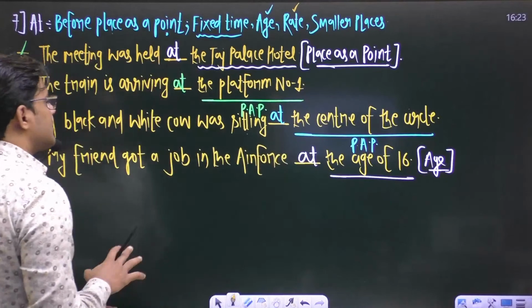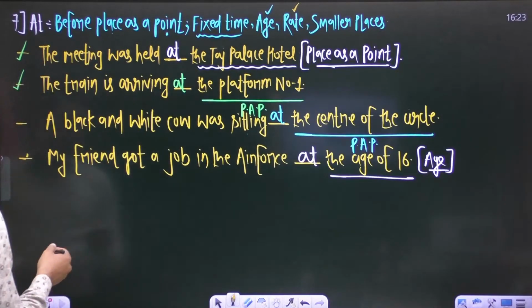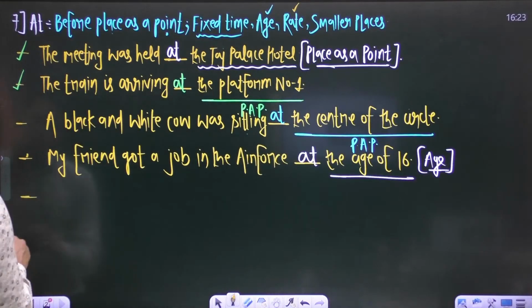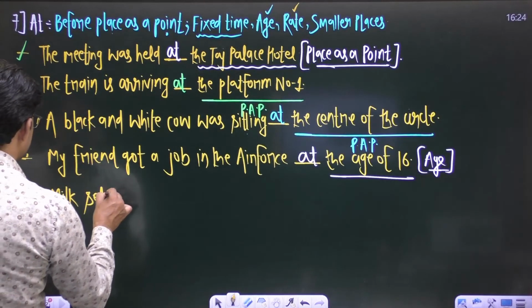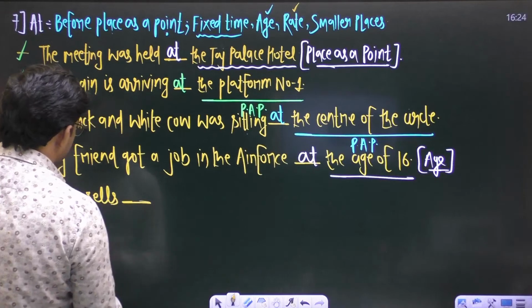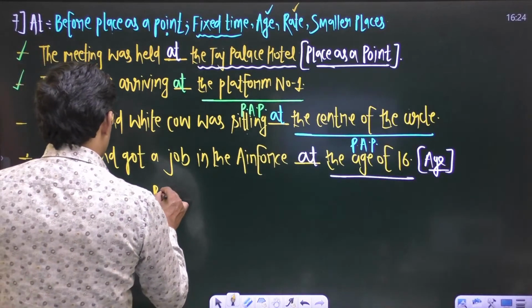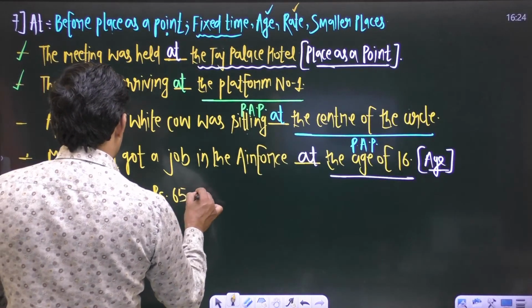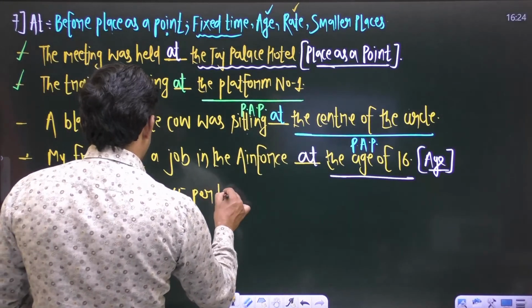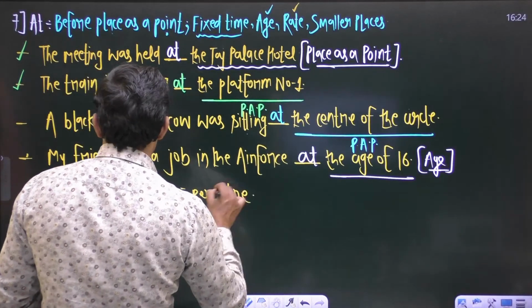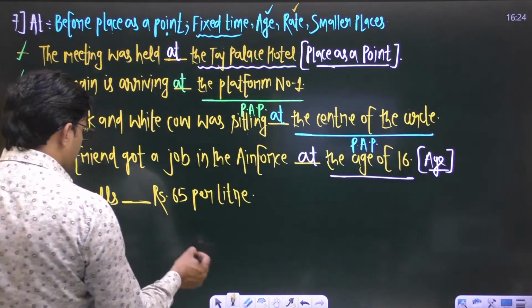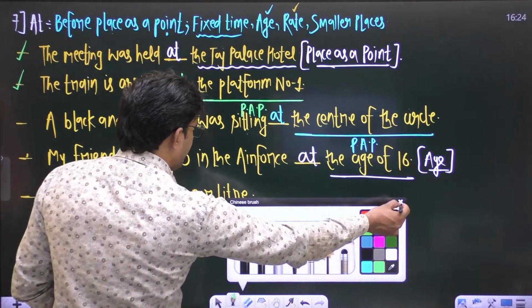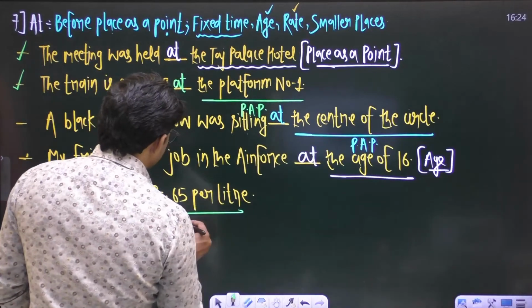Let us take some more examples. Rate denoting words, words which denote rate, we use a preposition at before them. For example, if I say milk sells blank rupees 65 per liter. So this word rupees 65 per liter denotes what?